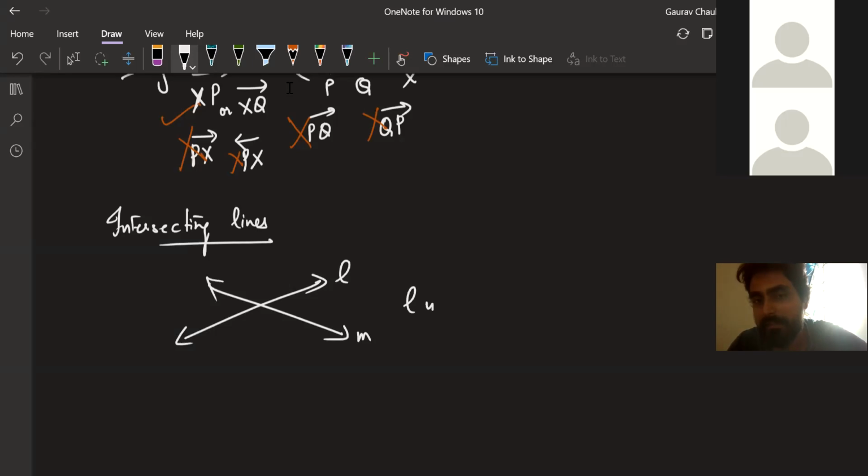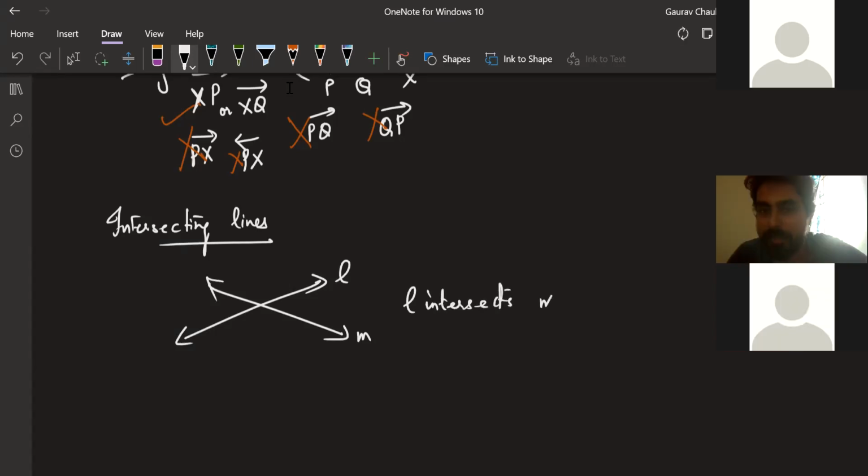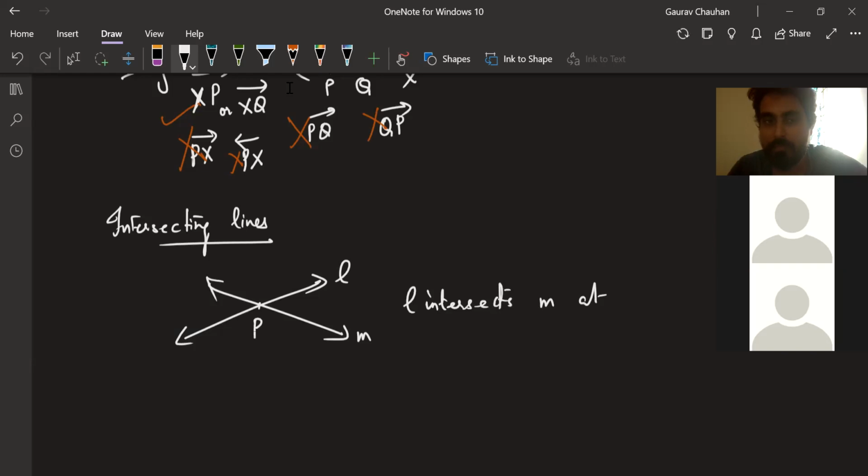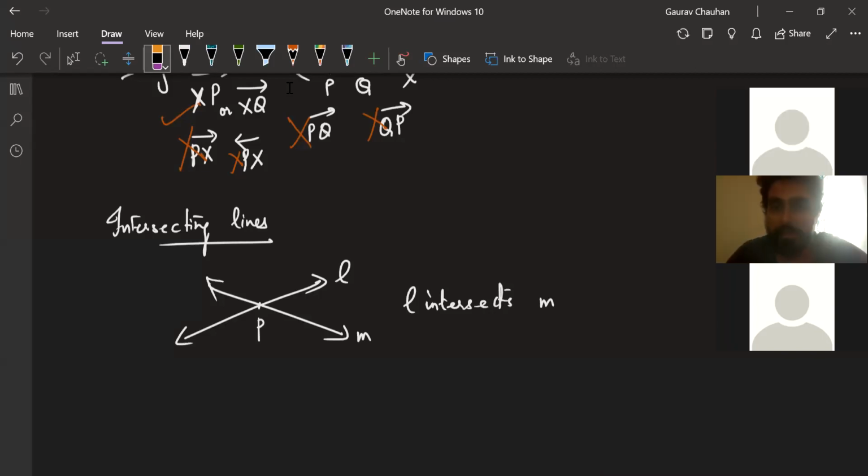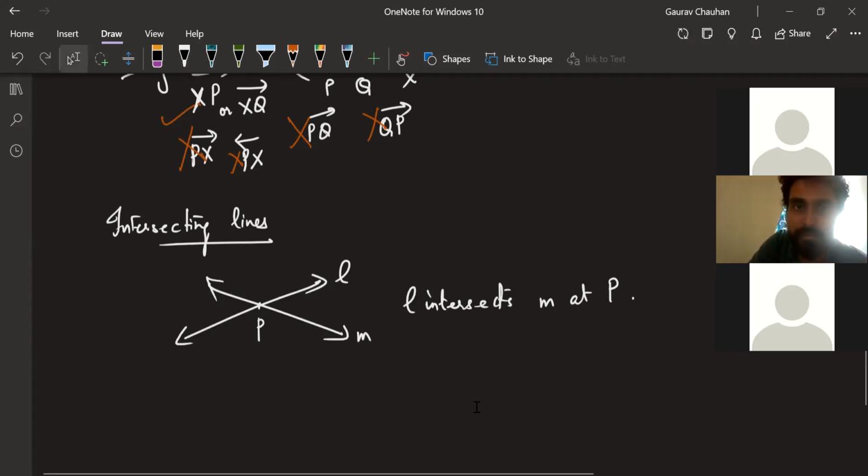We will say it as L intersects M at this point. Let's call this point capital P. L intersects M at capital P. Okay, this is our language. Now I have a question here, we'll come back to this.